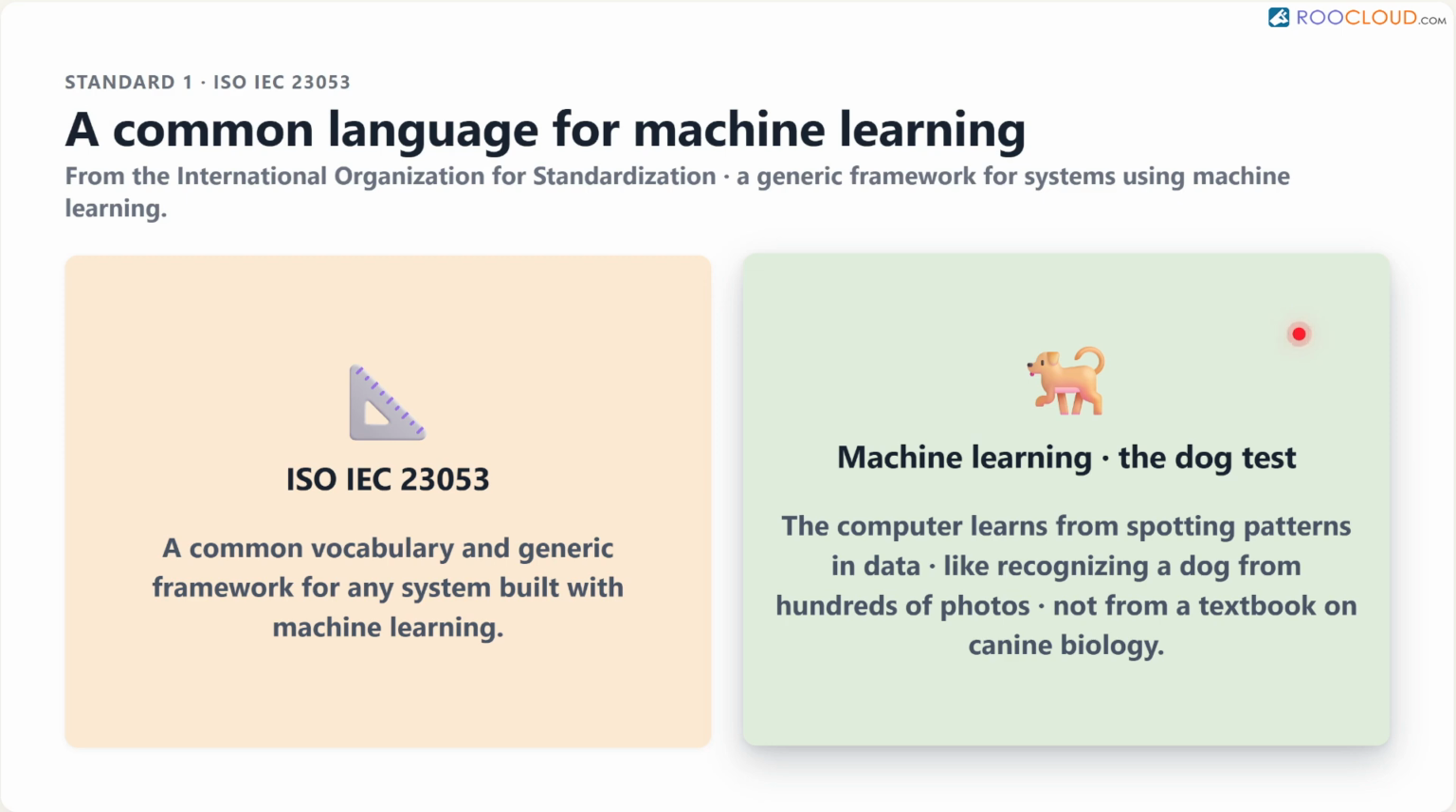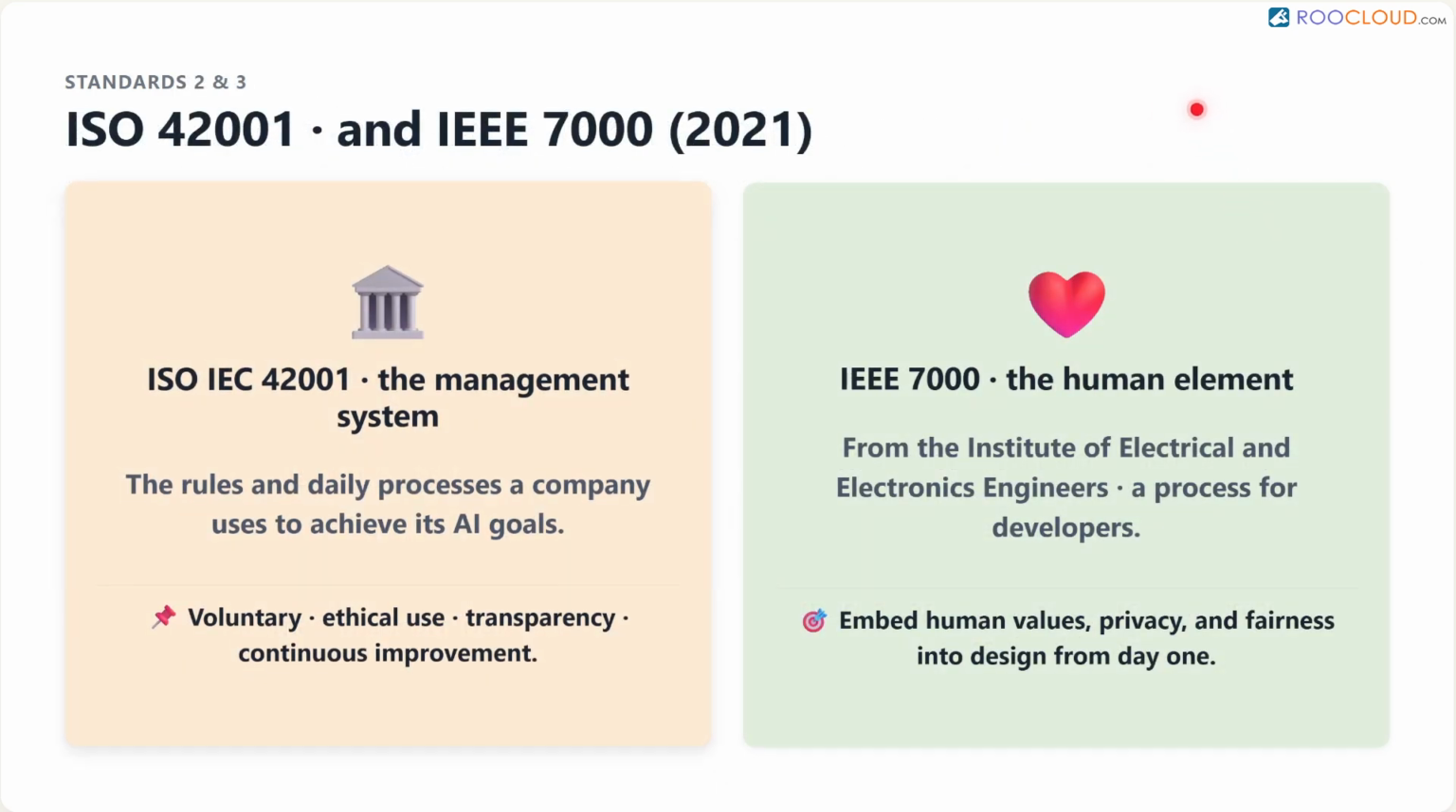Next is ISO IEC 42001. This focuses on the management system of information technology AI. A management system is the set of rules and daily processes a company uses to achieve its business goals. This voluntary standard is all about establishing internal processes for ethical use, transparency, and continuous improvement in AI governance.